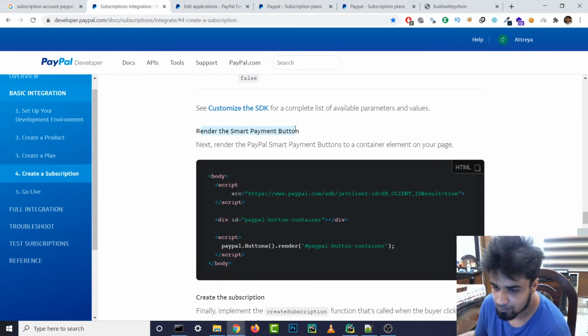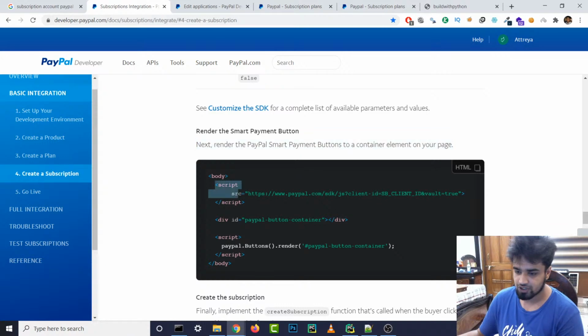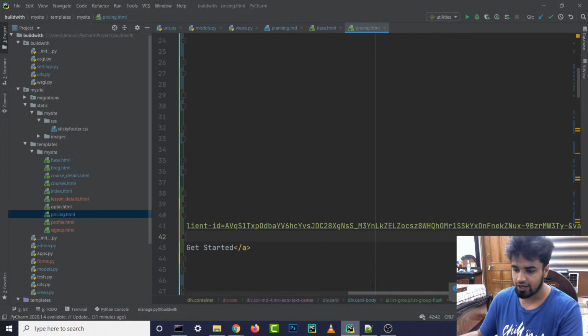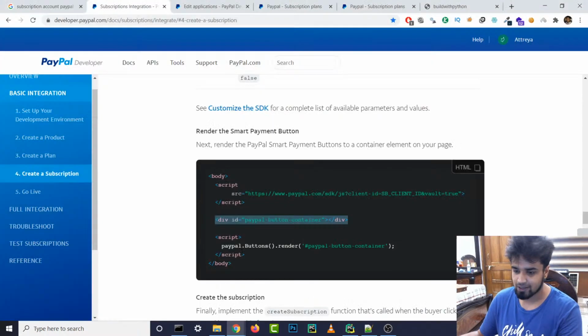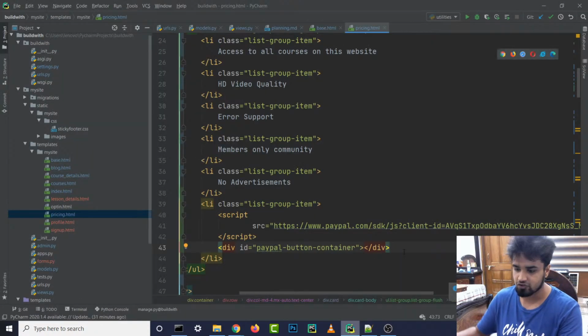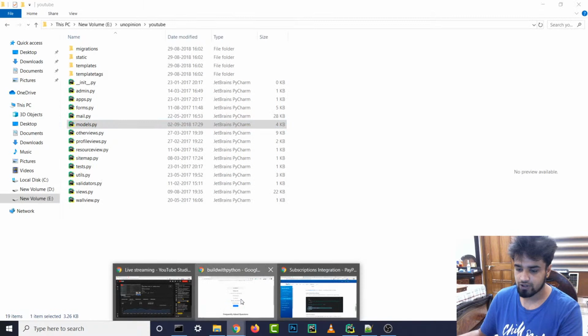Render the smart payment button. Next, render the smart PayPal buttons to a container element on your page. So we have added this stuff already. Now we need to add this payment button. So we can just copy this and paste it instead of this get started button, right? And we need to add this script also, PayPal.button.render. So I guess we can just copy this and paste it just below like they have given us. All right, so let's see how it looks now.